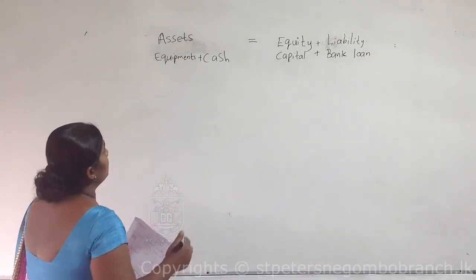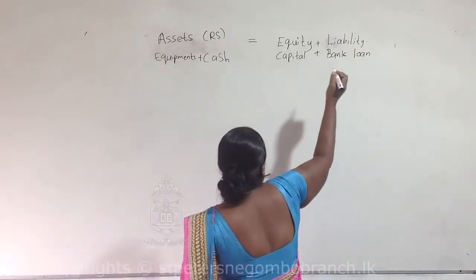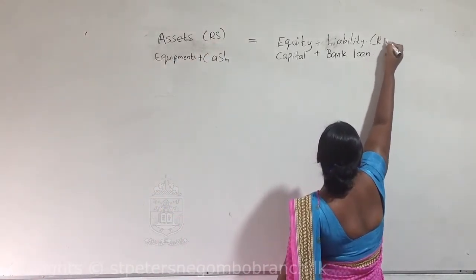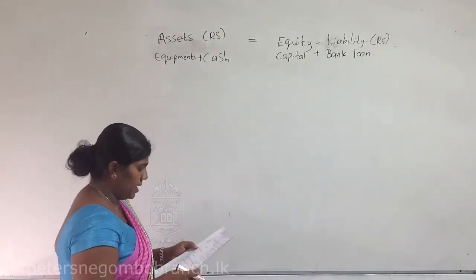Yes, children, all these amounts are represented in rupees value. According to the money measurement concept, we should record the unit of transaction.